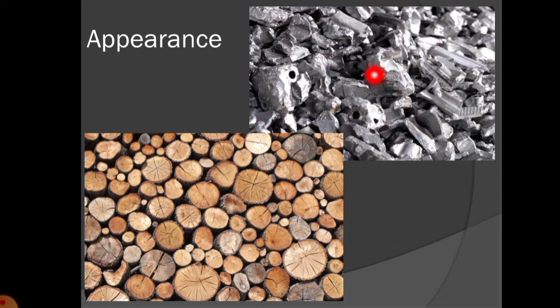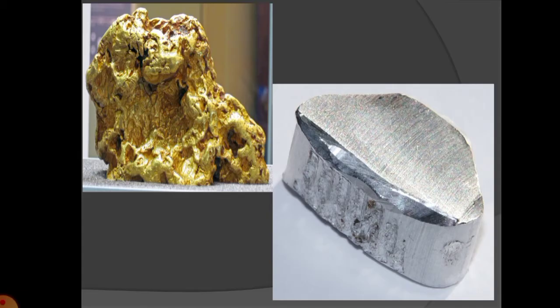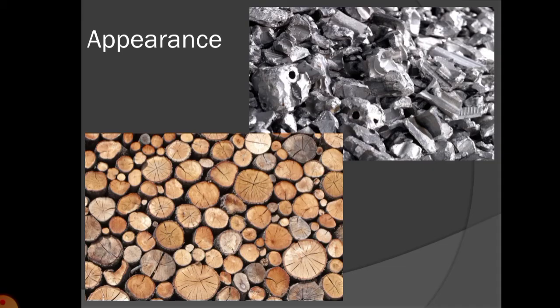Iron is different from copper or aluminum. At the same time, there are some similarities between iron, copper and the other one. Aluminum is different, gold is different. Gold is yellow in color, shiny, and its uses are also different. So materials can be classified on the basis of their appearance also. So the first character we learn is appearance, how the material looks.